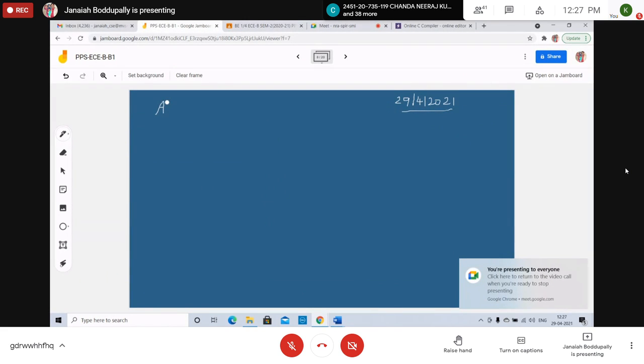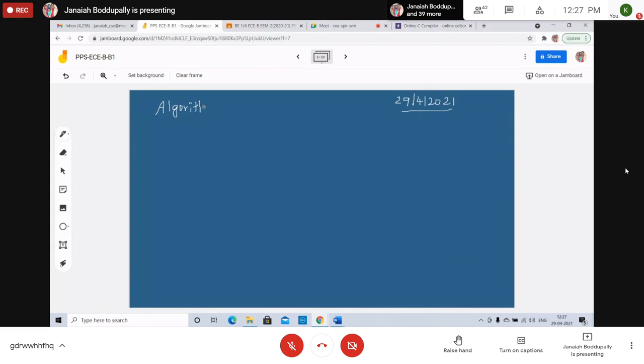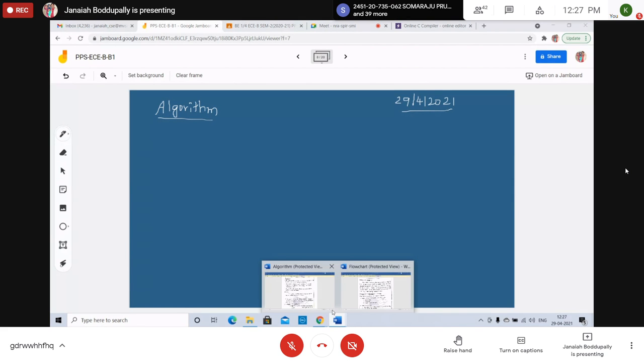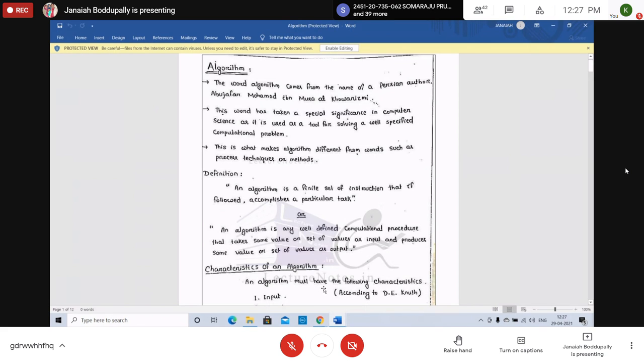Algorithm. What is an algorithm? An algorithm is a finite set of instructions that accomplish a particular task. An algorithm is any well-defined computational procedure that takes some value or a set of values as input and produces some value or set of values as output.